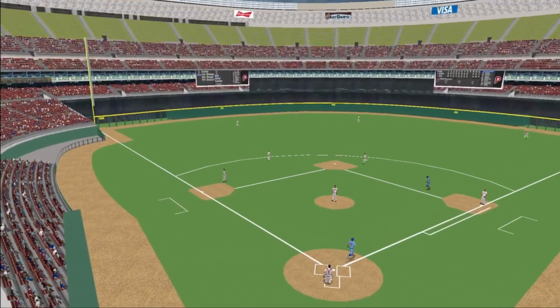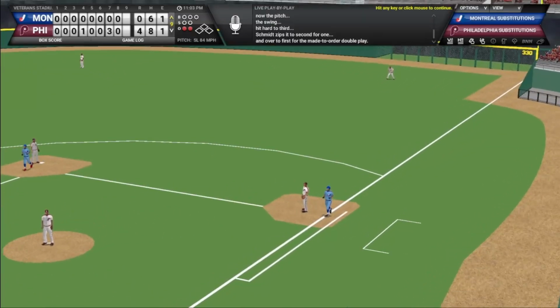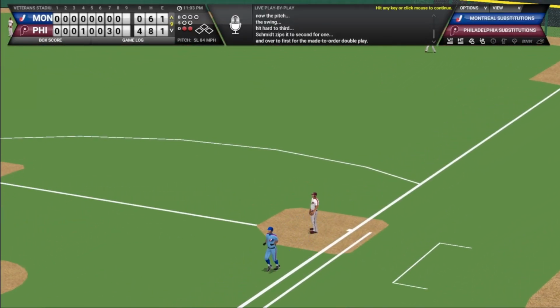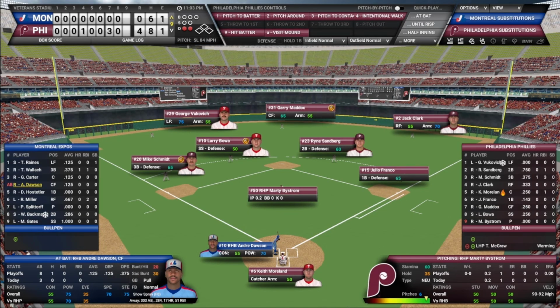Bystrom's pitch. Carter hits it on the ground. Schmidt's got it to second for one. Relay to first. Double play. Two down in the 9th inning. The Phillies are one out away from taking a 2-0 lead in this series. Marty Bystrom, all he's got to do is get Andre Dawson out. Andre's 0 for 3 today.